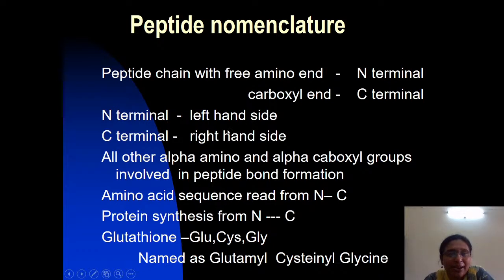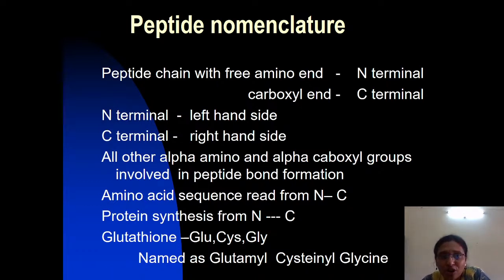The N-terminal amino acid is written on the left-hand side and the C-terminal amino acid is written on the right-hand side. Except for the N-terminal and C-terminal, all other alpha amino and alpha carboxyl groups are involved in peptide bond formation.